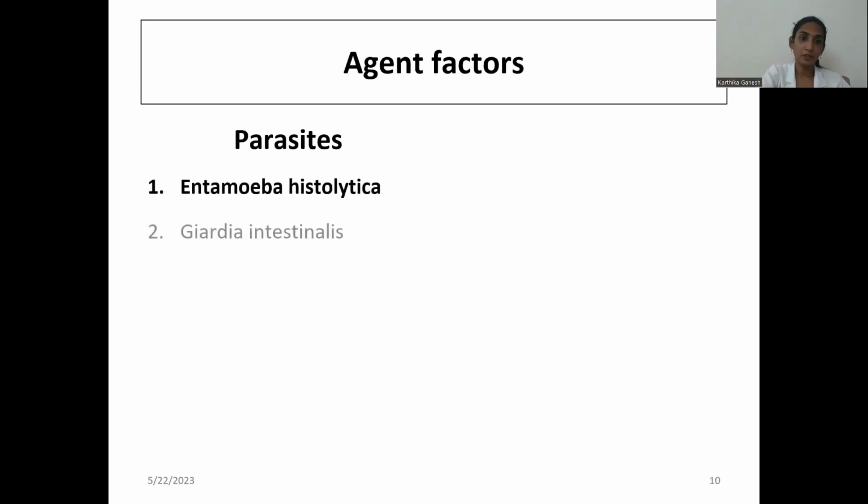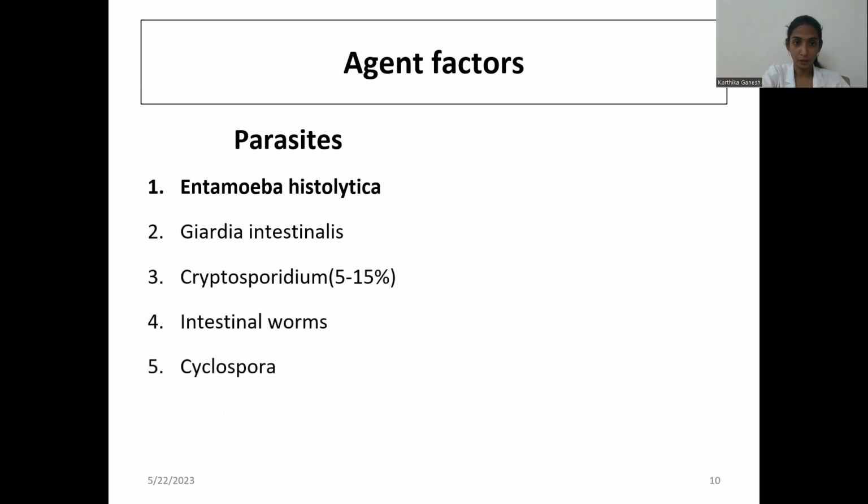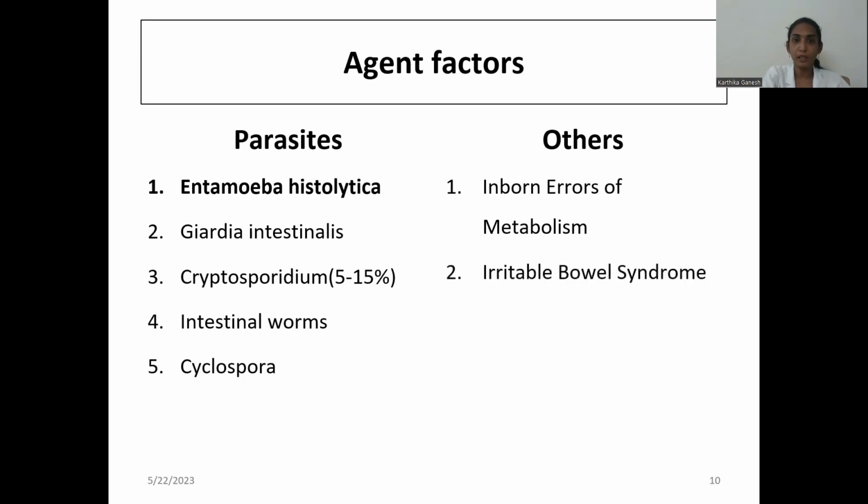Parasites: Entamoeba histolytica, Giardia intestinalis, Cryptosporidium, intestinal worms, Cyclospora. Though Entamoeba histolytica is common in an Indian setting, the most common causes are Ancylostoma duodenale and Necator americanus. Hookworm infestations most commonly cause diarrhea. The others are inborn errors of metabolism, irritable bowel syndrome, and also antibiotics, irrational use of antibiotics. That is more common in our setting.